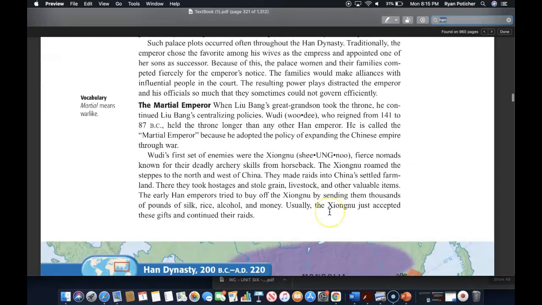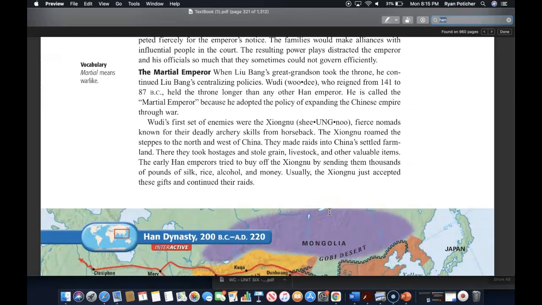The Martial Emperor. When Liu Bang's great-grandson took the throne, he continued Liu Bang's centralizing policies. Wu Di, who reigned from 141 to 87 BC, held the throne longer than any other Han emperor. He is called the Martial Emperor because he adopted a policy of expanding the Chinese empire through war.